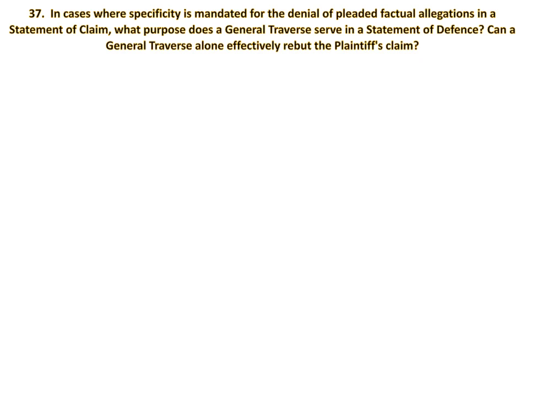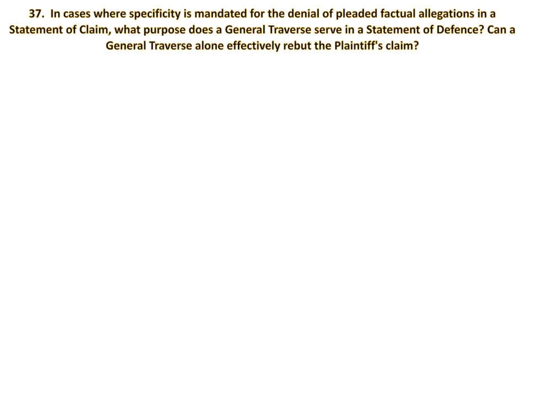In a statement of defense, can a general traverse alone effectively rebut the plaintiff's claim? The question seeks to interrogate the effects of a general traverse, because you remember we have previously mentioned that when a party fails to specifically deny a material allegation of fact, that party will be deemed to have impliedly admitted.